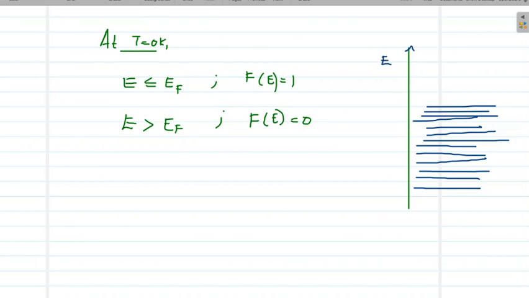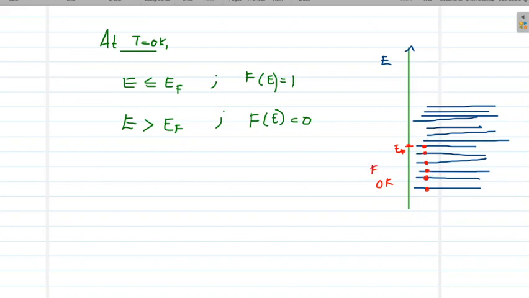Then at absolute 0 Kelvin, electrons will be filled up to the energy level EF. Suppose this is EF, all the levels, all the quantum states available to be occupied will be filled, and all the levels above energy level EF will be completely empty.